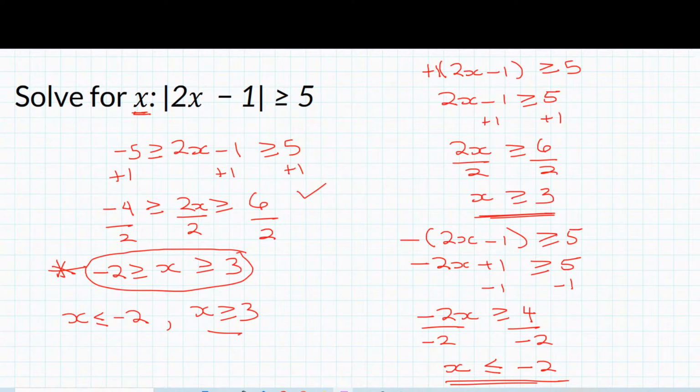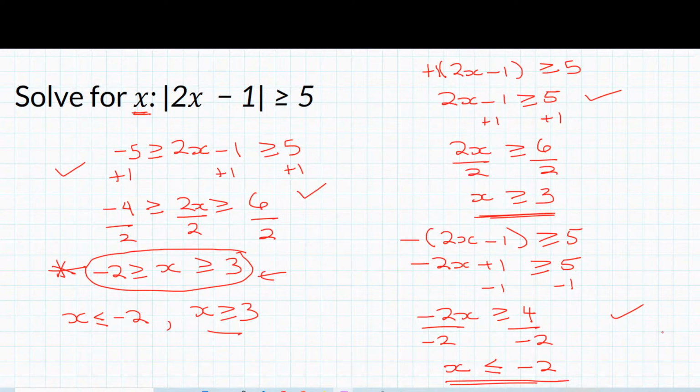So that's why those are the two different methods you like to use. I would say I prefer to use this one, and I would recommend you use that. But if you have problems with interpretation when you get to this point, then go ahead and use this method. Regardless of the method you use, you always end up with the same answer. So when you divide by a negative or multiply by a negative, you always have to flip the sign.